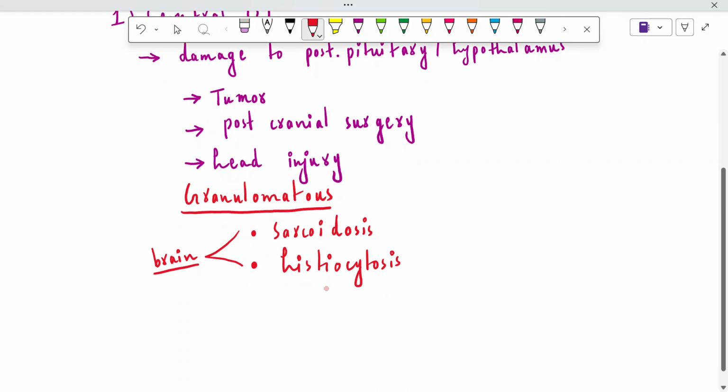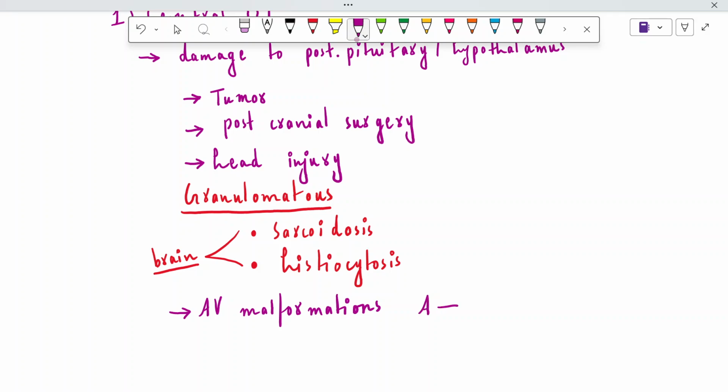And the next etiological factor can be AV malformation. It can be AV malformation in the brain. What is AV malformation? AV malformation is a tangled network of blood vessels that connect arteries directly to the veins, bypassing the normal capillaries, right?